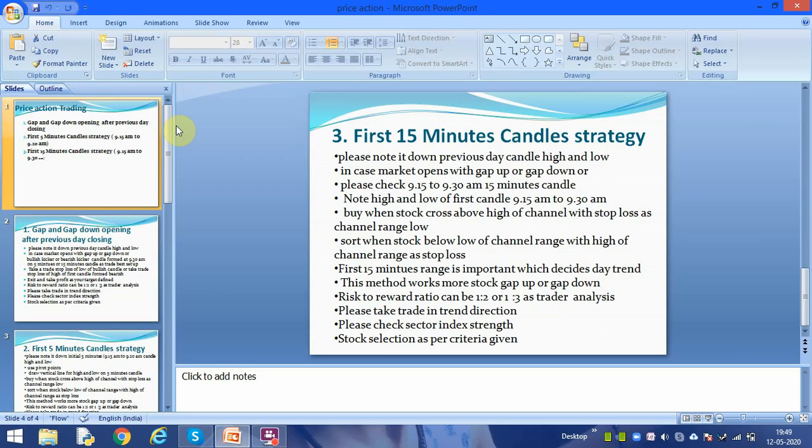Entry and exit points you have to decide. Always you have to enter at the right time. The game in the stock market is entry and exit. If you enter at the wrong time, you will be in losses. While entering a trade, you must decide your exit. Always use a stop loss. Don't play without a stop loss. And a stop loss should be 1% to 1.5%. Risk reward ratio should be minimum 1:2 or 1:3. You can use a trailing stop loss also.